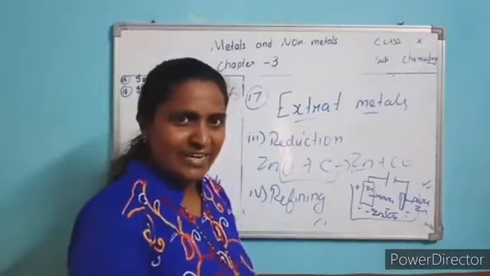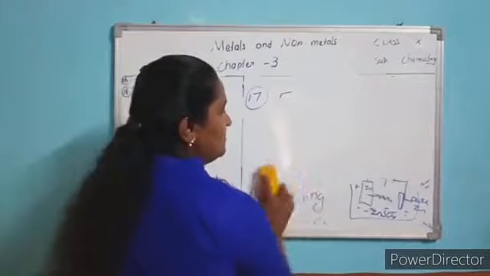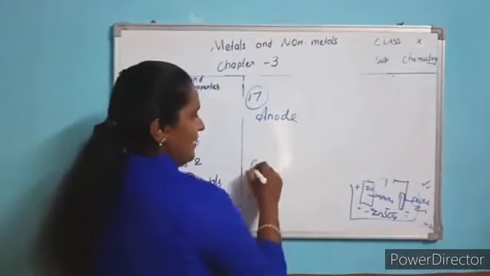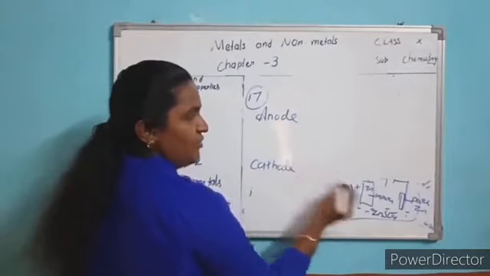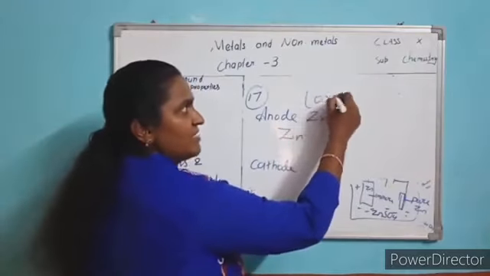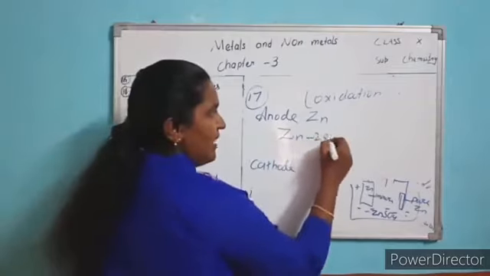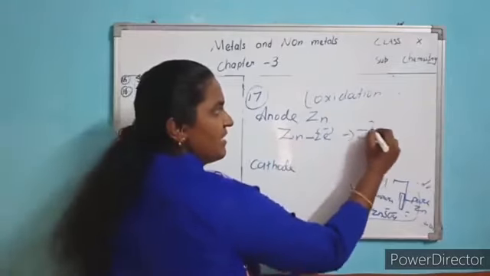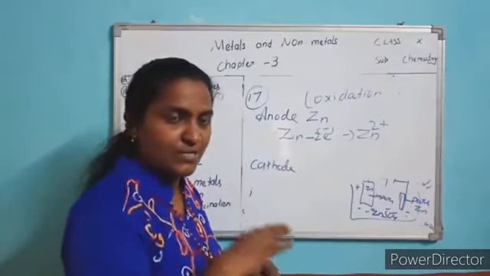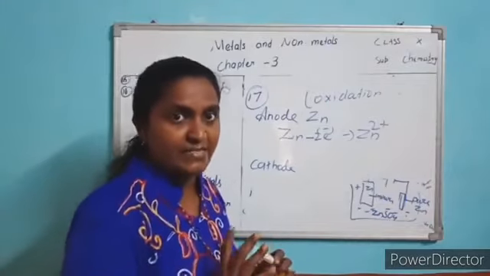Now pass electricity. What will happen now? Anode is impure zinc. At the anode, oxidation always occurs. What is oxidation? Donating electrons. Zinc donates 2 electrons and becomes zinc ion. The anode is made of metal, so the metal reacts itself.